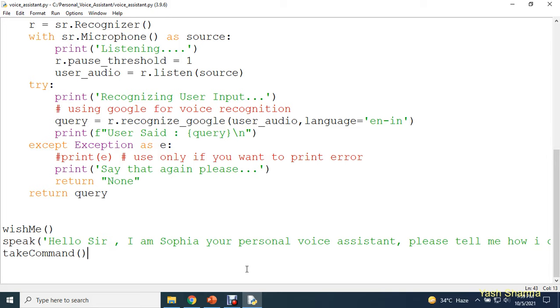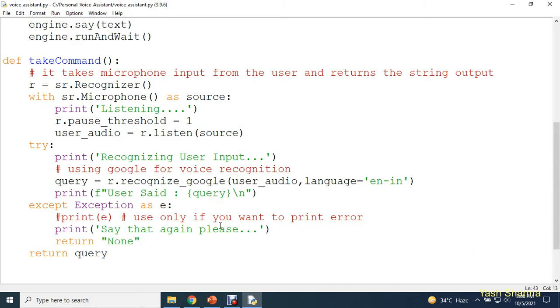So what you can do is write one more line of code. You need to write this line of code inside your take command function. Guys, you are going to write your code right after this as source.